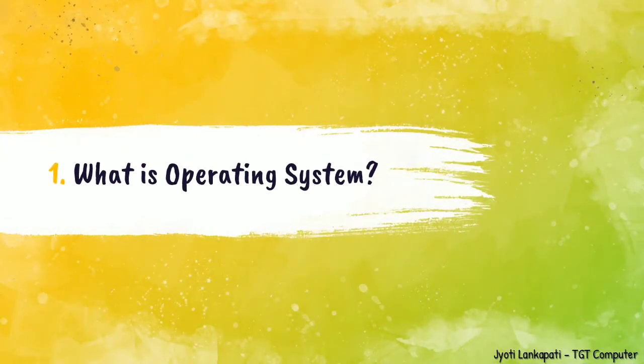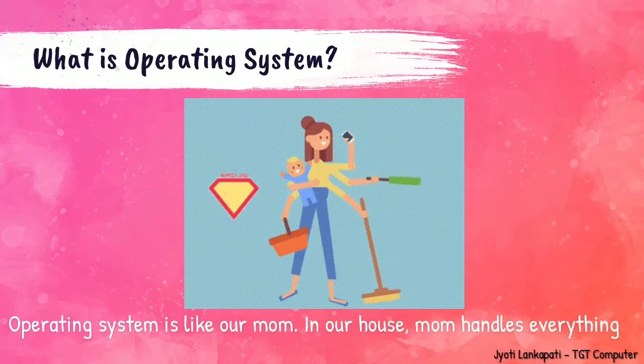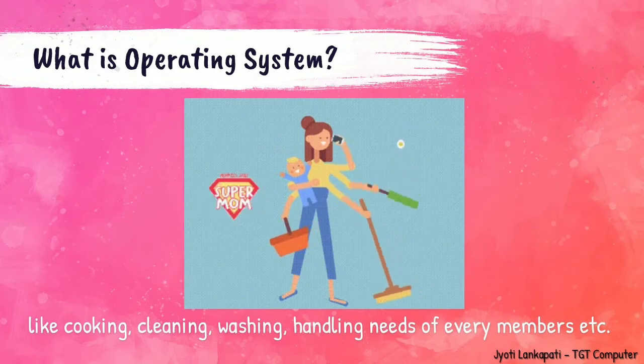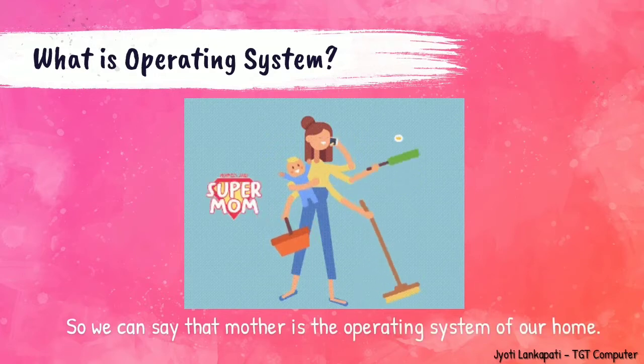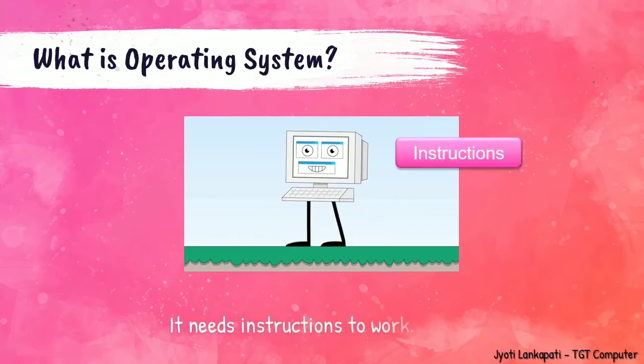Let's start with what is operating system. Operating system is like a mom. How? Let's see. In our house, mom handles everything like cooking, cleaning, washing, handling needs of every member, etc. So, we can say that mother is the operating system of our home. Likewise, the computer also needs an operating system because a computer is a machine that cannot think on its own. It needs instructions to perform each and every action.